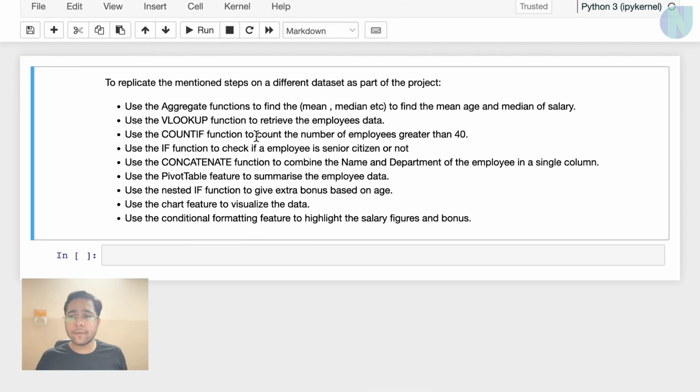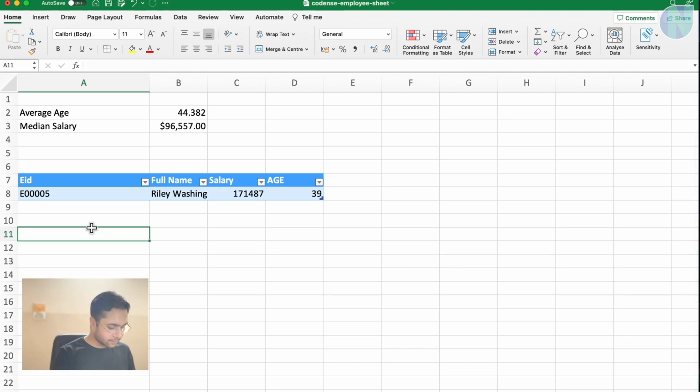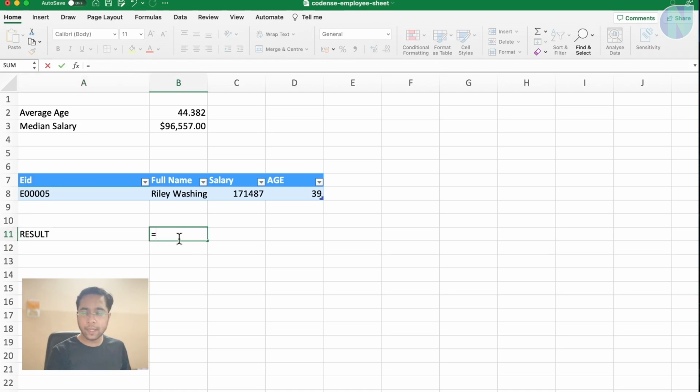Use the COUNTIF function to count the number of employees greater than 40. I want to see how many employees are there in my company whose age is greater than 40. How can I do that? I will again go to this sheet and use COUNTIF. I want some result here, so I am putting a heading and I will say equals COUNTIF.